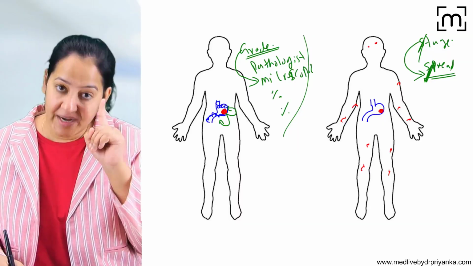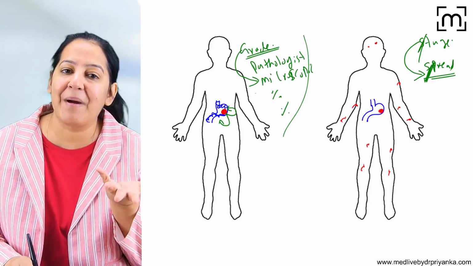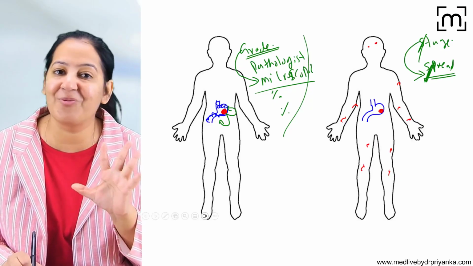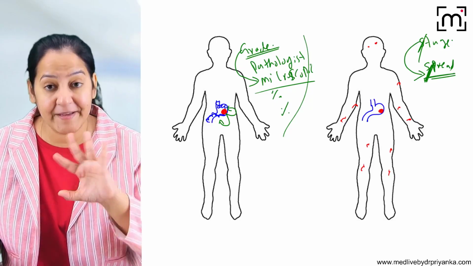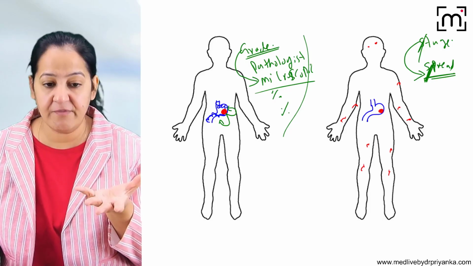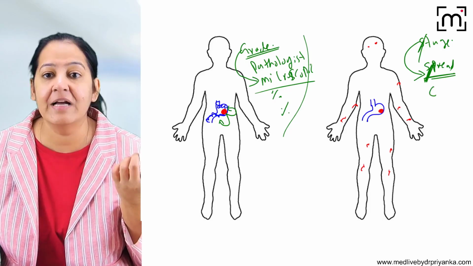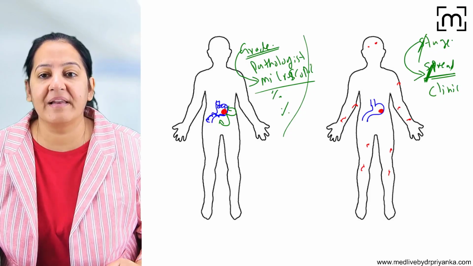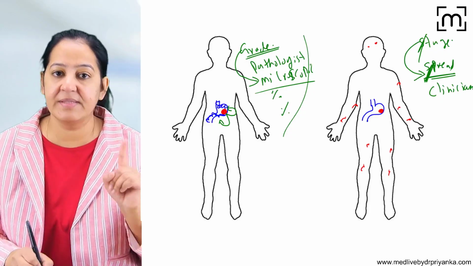What is staging? Grading is done by the pathologist because it requires the microscopic appearance. Microscopic appearance is done only by the pathologist. Staging is the spread of the tumor, how much the tumor has spread in the entire body. We predict it with various tests like the PET CT scan. So it is done by the clinician. And this one is done by the pathologist.